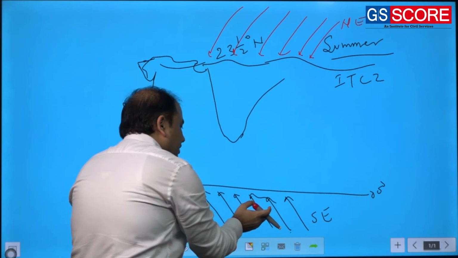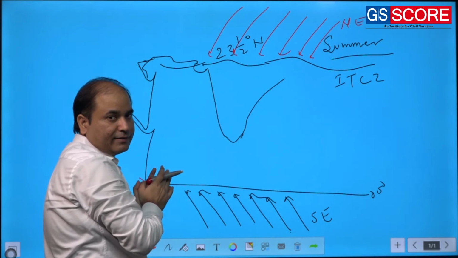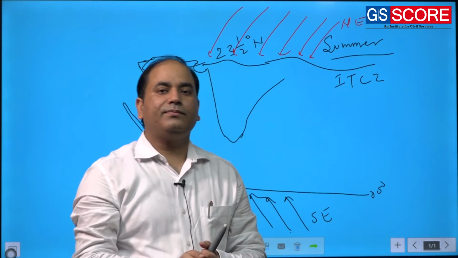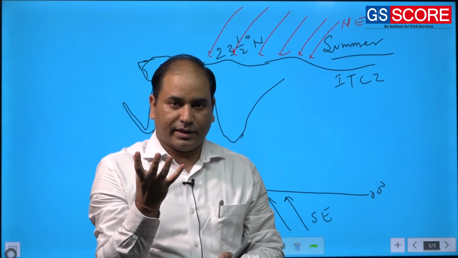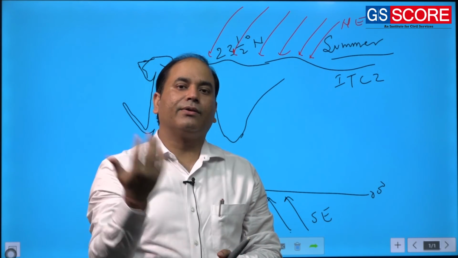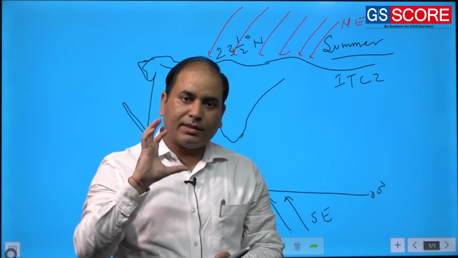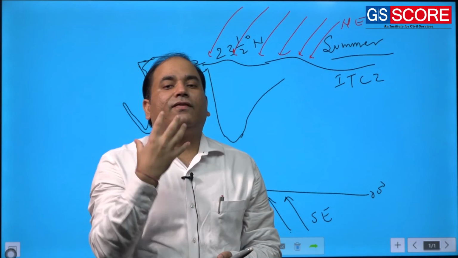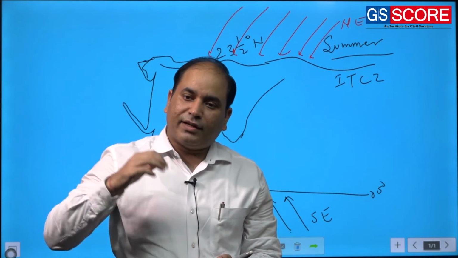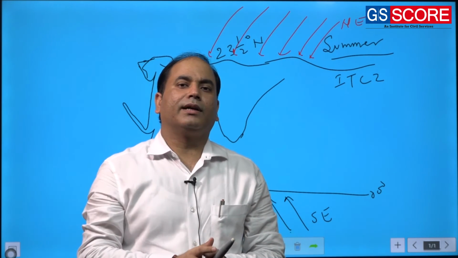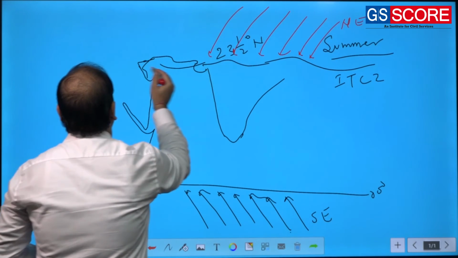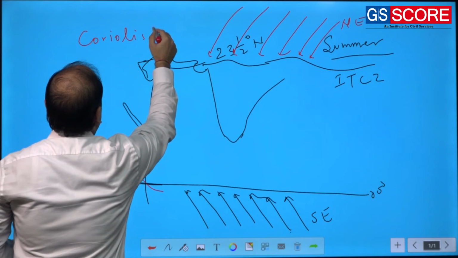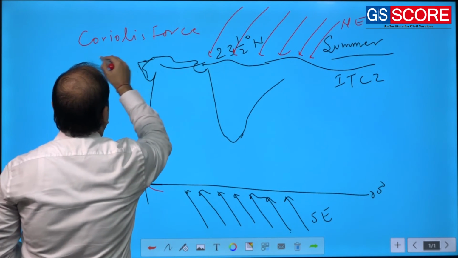While this southeasterly crosses the equator, the Earth's dynamics will come into the picture. Earth is not a static body; rather, Earth is continuously rotating on its axis. Because of this continuous rotation, there is a pseudo deflective force that deflects almost all moving objects, and it is referred to as the Coriolis force.